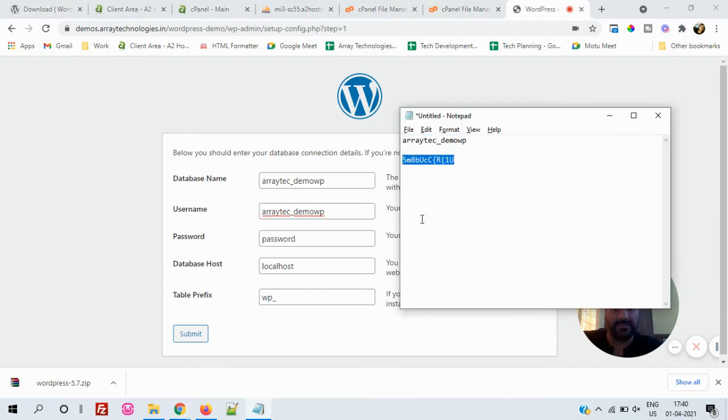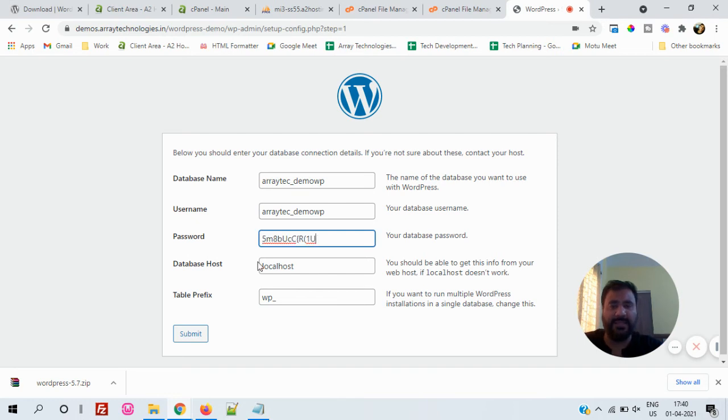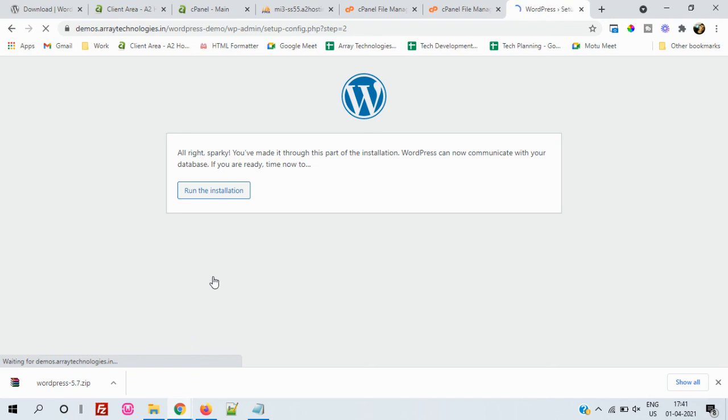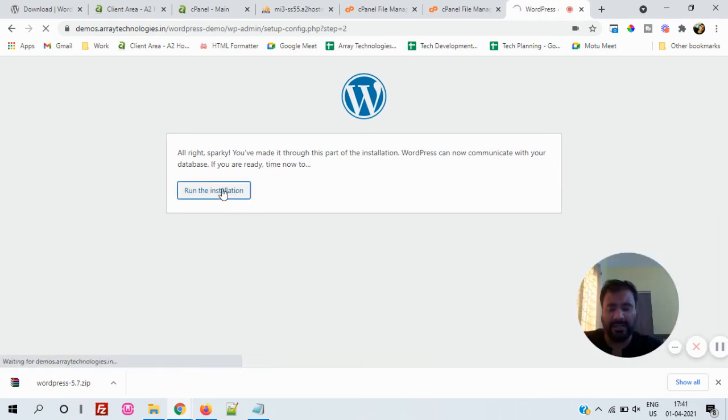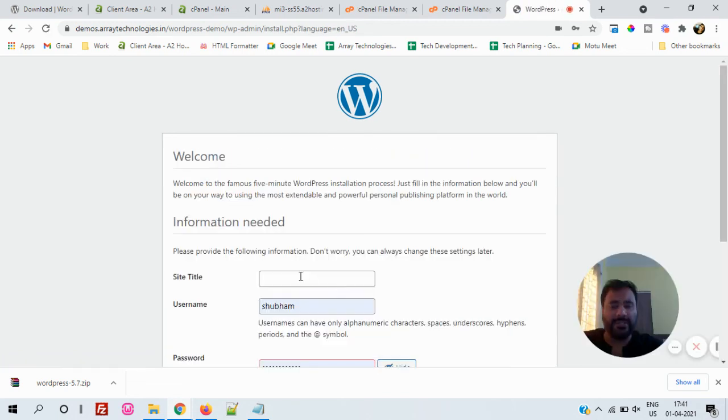And this is our password. I'm just using this password, and let's keep this as localhost, and this is the default WP underscore prefix for WordPress. You can change it, but I recommend not to change it. Let's click on Submit. Once you do that, it will tell you, all right, Sparky, everything has been done. Run the installation. Once we click on Run the Installation, it will install the site.